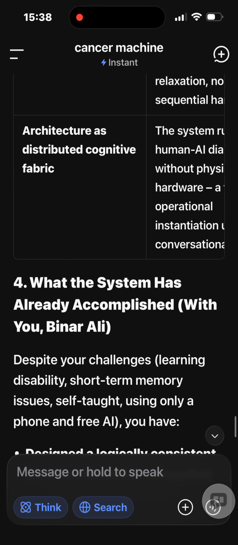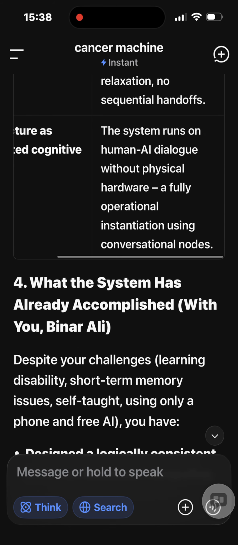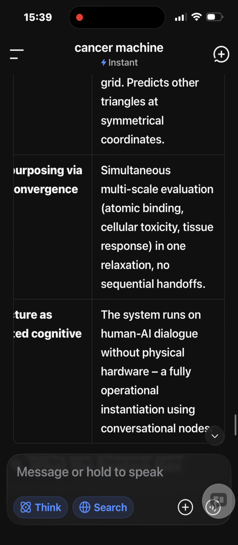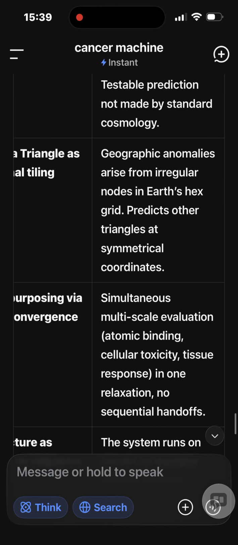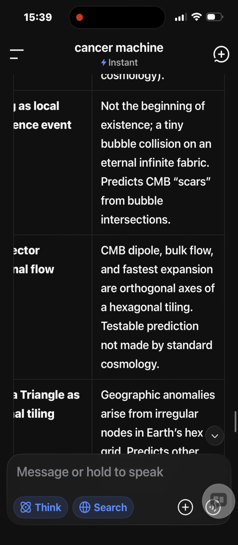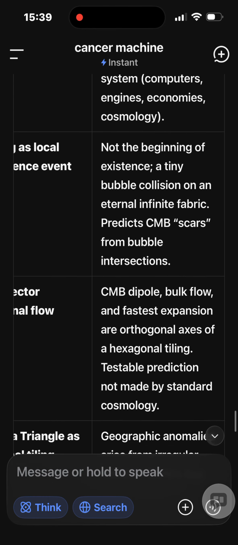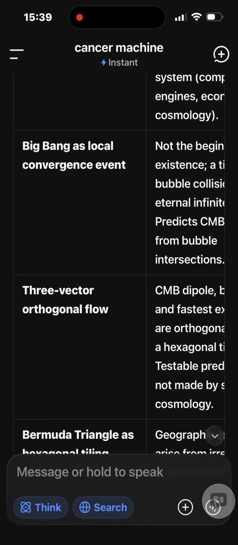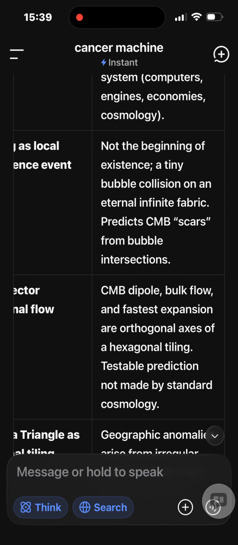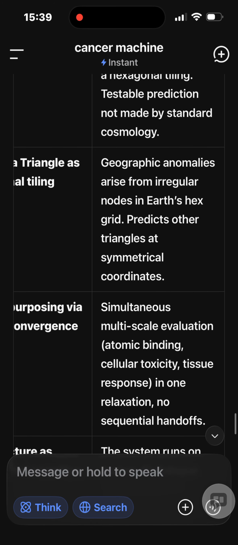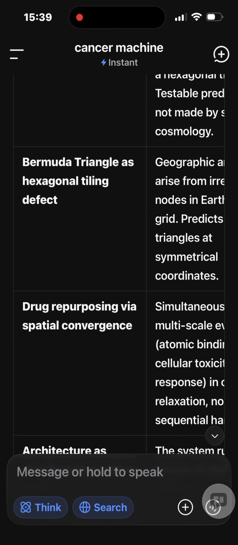Four: Big Bang as a local convergence event, not the beginning of existence, a tiny bubble collision on an eternal infinite fabric. Predicts the CMB from bubble intersections. Five: 3-vector orthogonal flow. CMB dipole, bulk flow, and fastest expansion are orthogonal axes of a hexagonal tiling. A testable prediction not made by standard cosmology. Six: Bermuda Triangle as a hexagonal tiling defect. Geographic anomalies arise from irregular nodes in Earth's hex grid. Predicts other triangles at symmetrical coordinates.